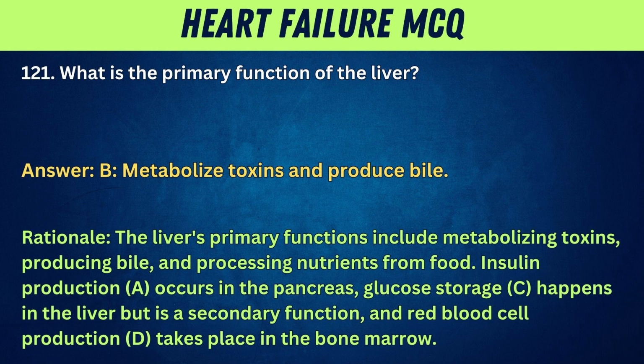Rationale: the liver's primary functions include metabolizing toxins, producing bile, and processing nutrients from food. Insulin production, A, occurs in the pancreas, glucose storage, C, happens in the liver but is a secondary function, and red blood cell production, D, takes place in the bone marrow.